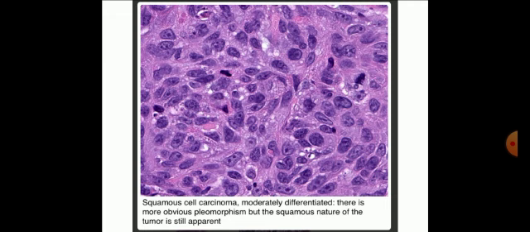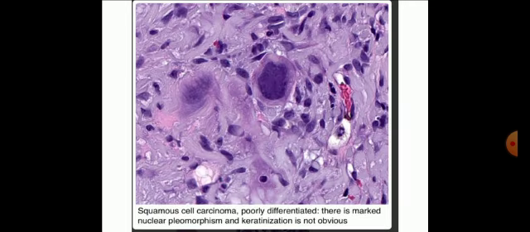Abnormal mitotic activity is also there, vesicular nuclei, hyperchromatic nuclei, high N/C ratio and marked pleomorphism. Here there is a squamous cell carcinoma, poorly differentiated. There is marked nuclear pleomorphism and keratinization is not obvious.